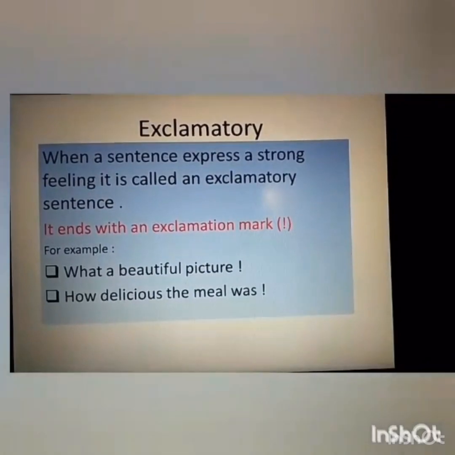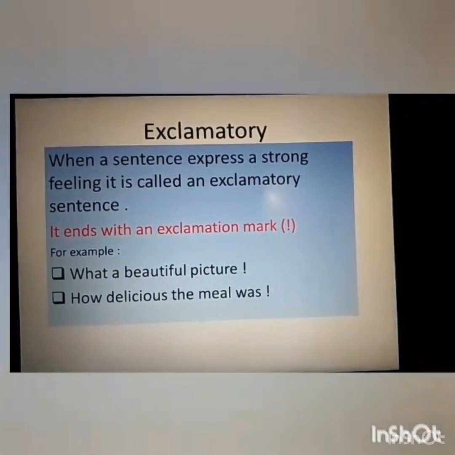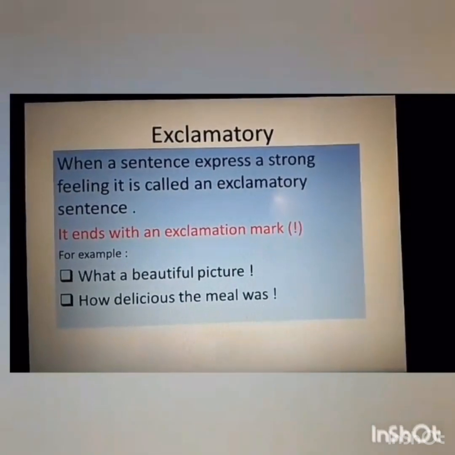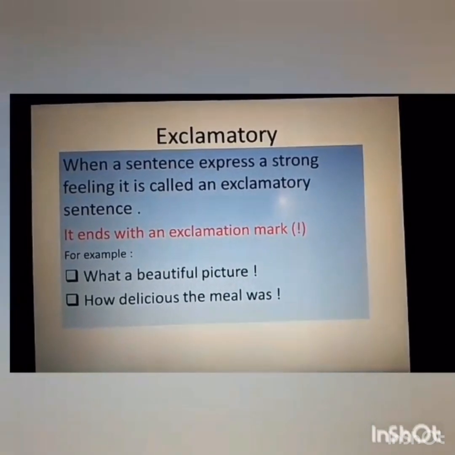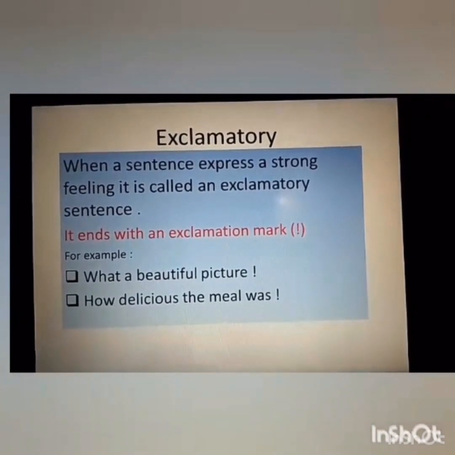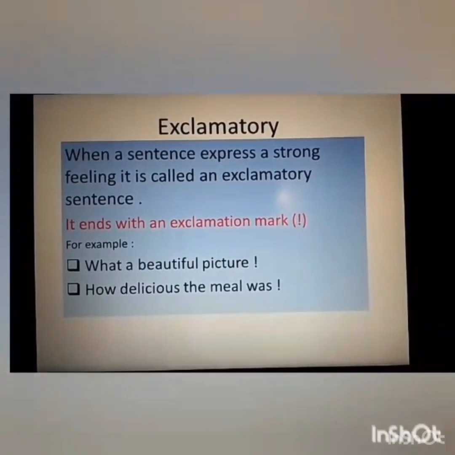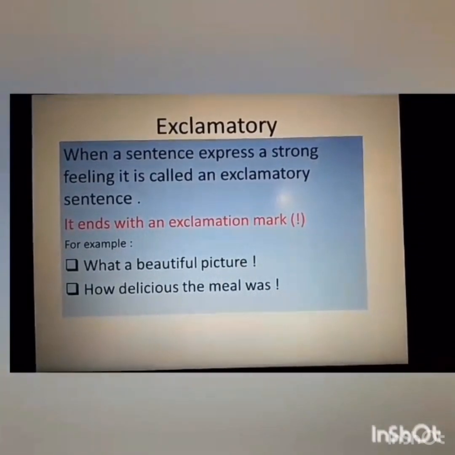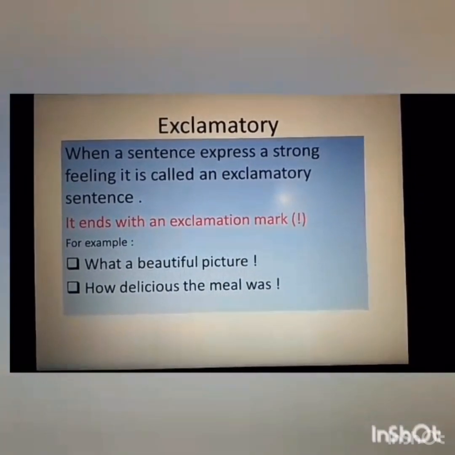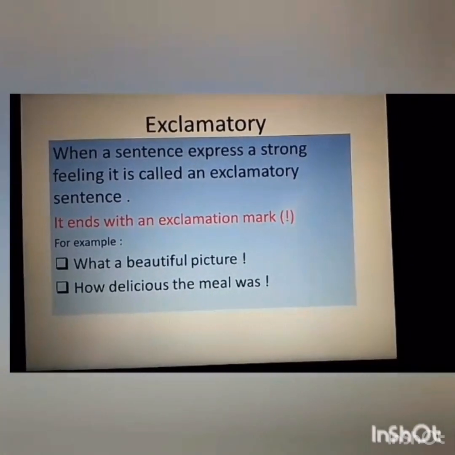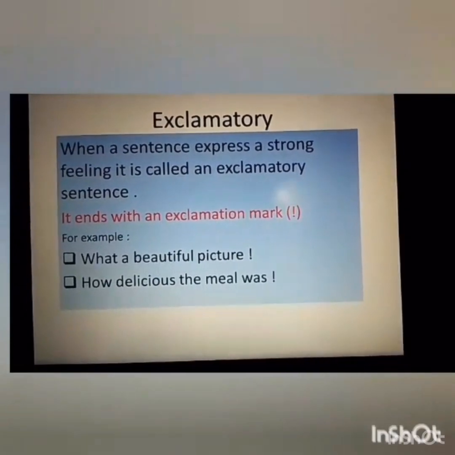When a sentence expresses a strong feeling, it is called an exclamatory sentence. Now the strong feeling can be of extreme happiness or extreme sadness also. You have to remember that an exclamatory sentence always ends with the exclamation mark. In this way, you can easily identify that this sentence is an exclamatory sentence.